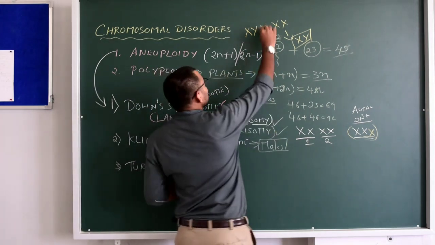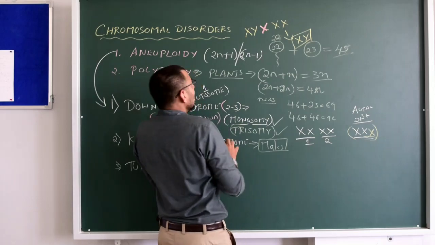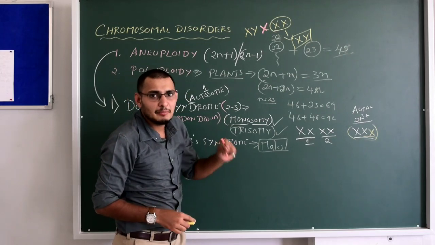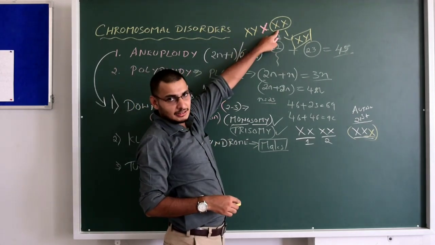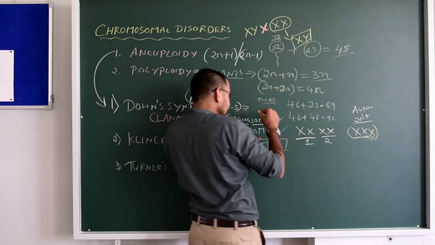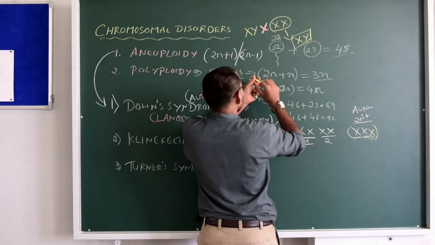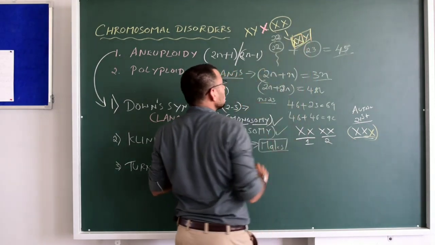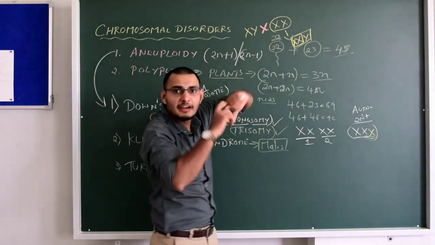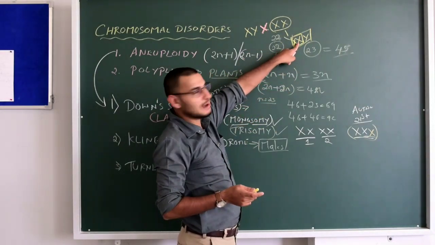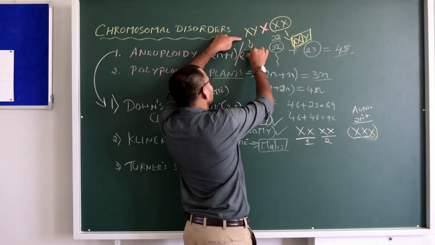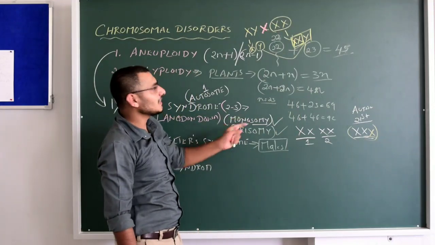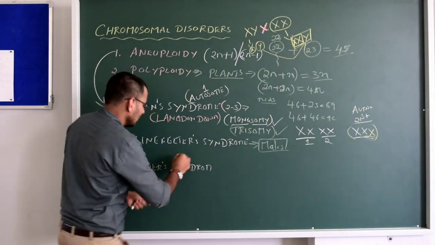Now, this is the cross symbol. Let us assume that due to failure in segregation during gamete formation, both X chromosomes from the mother enter into the gamete. These two chromosomes, that is allosomes, fail to segregate and enter into the gamete. Obviously the male produces either X type of sperm or Y type of sperm. Let us assume Y type. So XXY. What is the karyotype? The karyotype will be